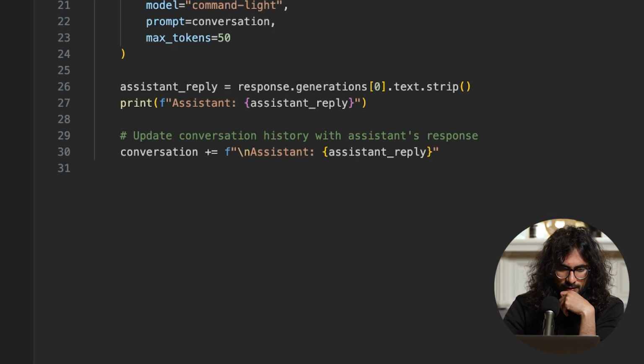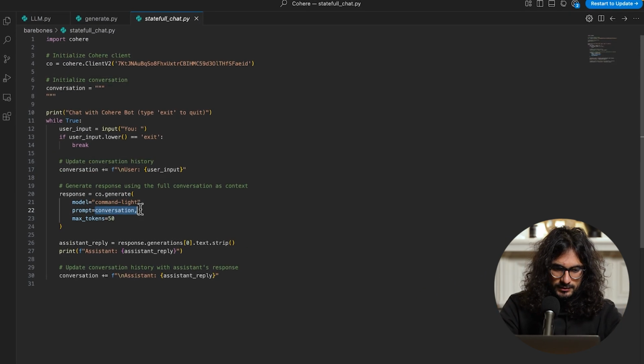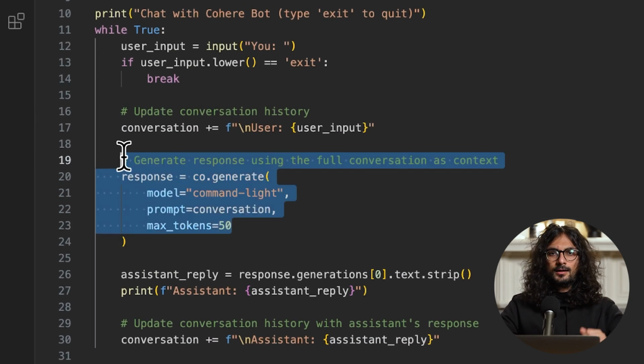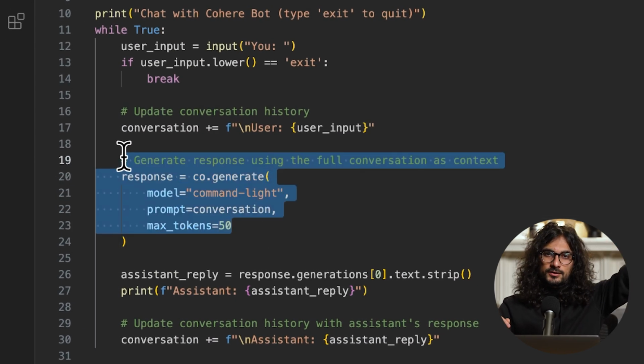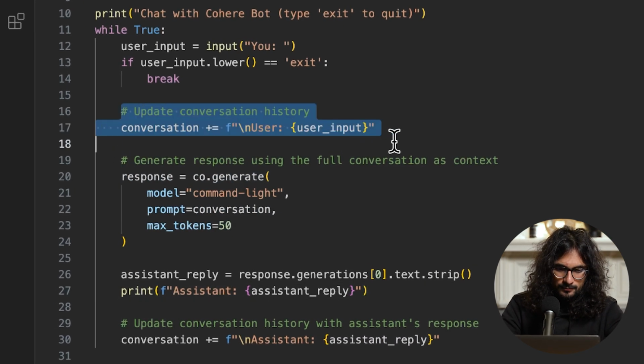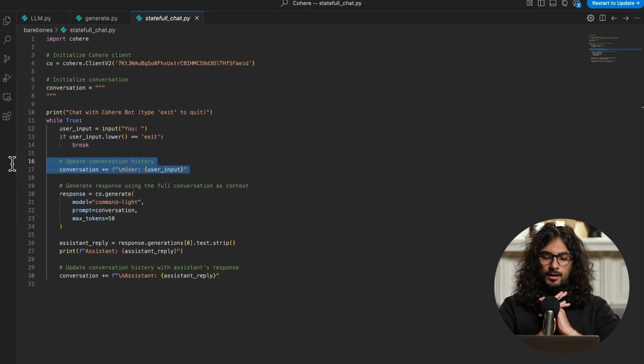So let's go to the code here. You can see this is the initializing of the conversation. It's a random string. And whenever I ask, this is still a generate function, I basically pass in all the conversation that I had previously. And basically what I'm doing is updating that conversation based on what I had said previously and putting that into the LLM.